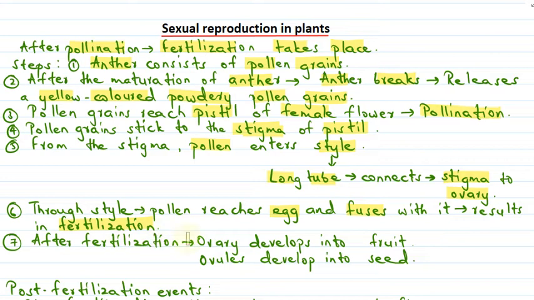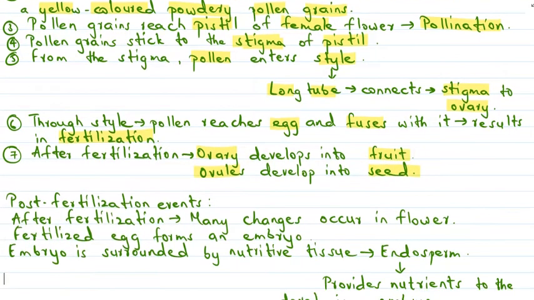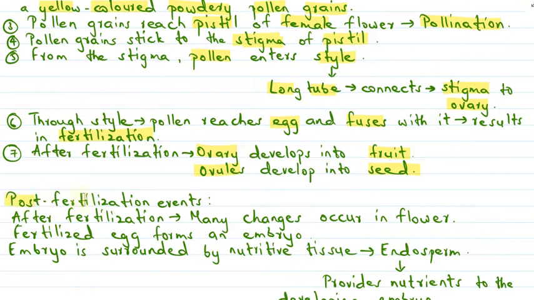After fertilization, what happens? The ovary develops into fruit and the ovules develop into seed. Then we discussed a few events that take place after fertilization, and we called them post-fertilization events. So what happens after fertilization? Many changes take place in a flower. The fertilized egg, that is the egg that has been fused with the pollen grain, forms an embryo, and this embryo gets surrounded by nutritive tissue, and this nutritive tissue is called endosperm.